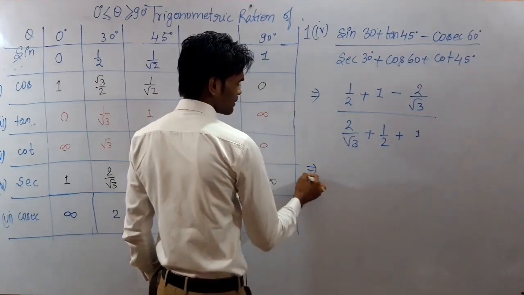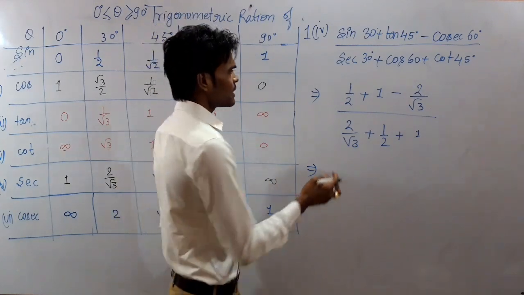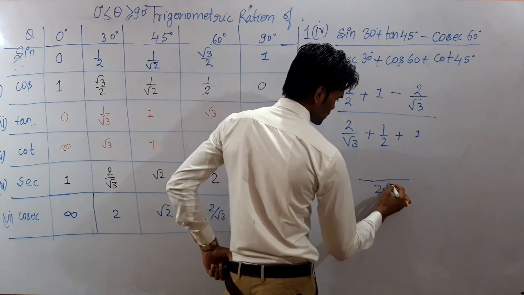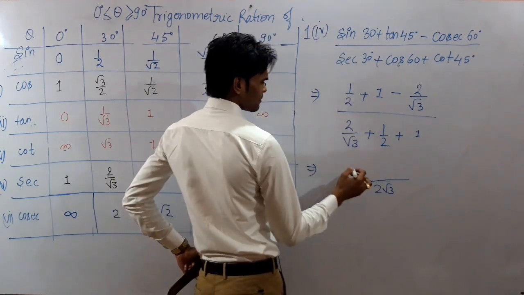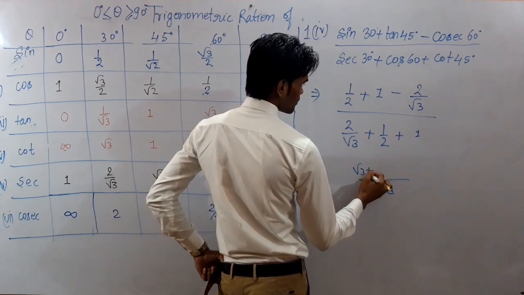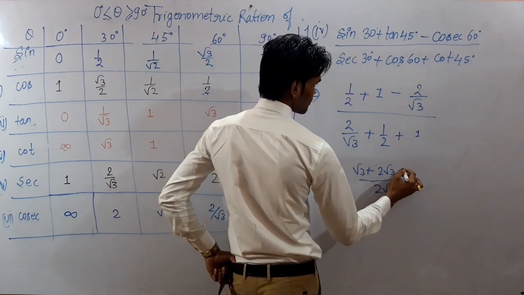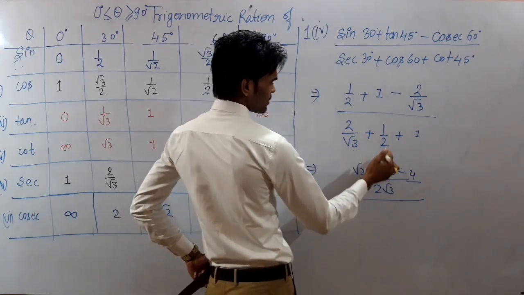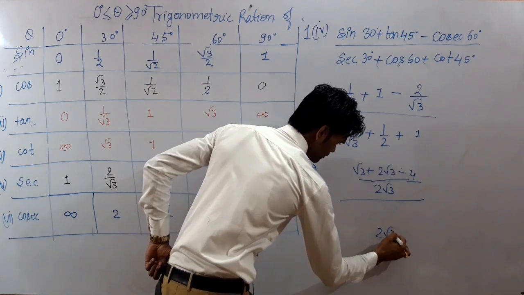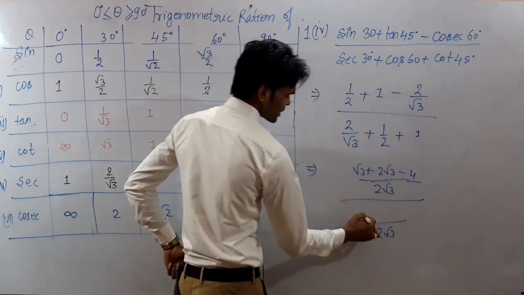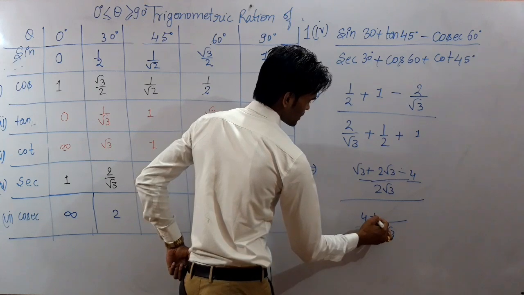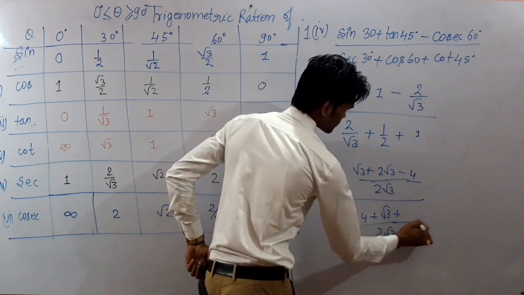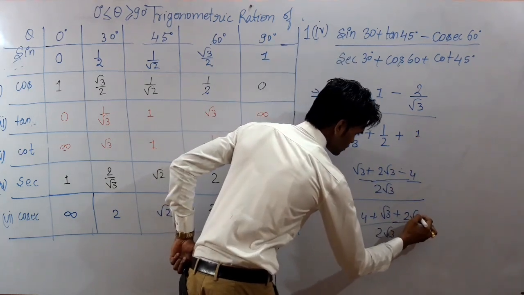Okay, now you need to solve it. Just take the LCM and solve it. It will be 2 root 3, and here it will be under root 3 plus 2 root 3 minus 4, whole upon, it will give you also 2 by root 3, the LCM will be here, and 2 twos are 4 plus under root 3 plus 1 will become 2 root 3.